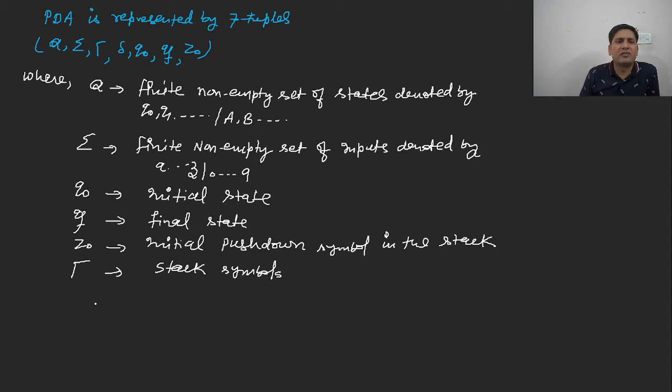And last, we have delta. Delta is a transition function which maps.